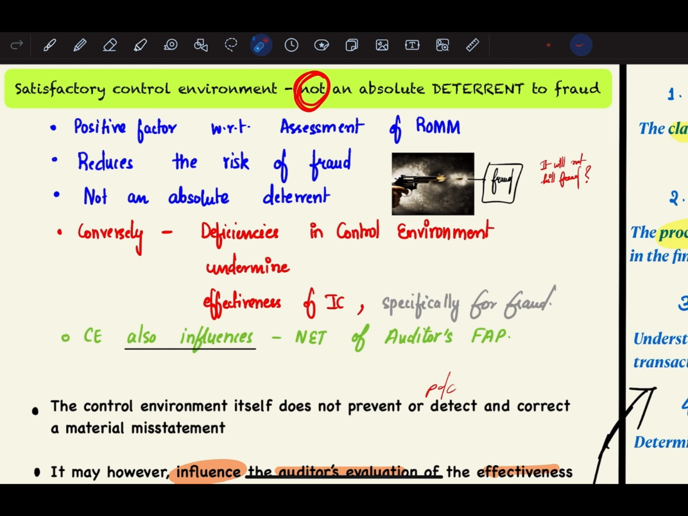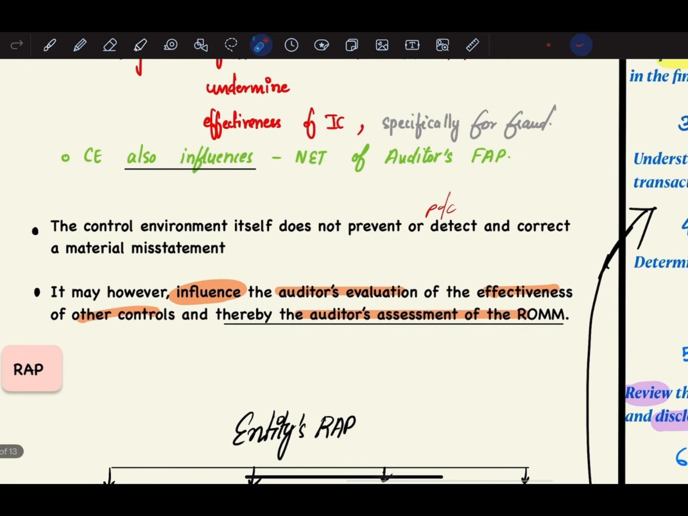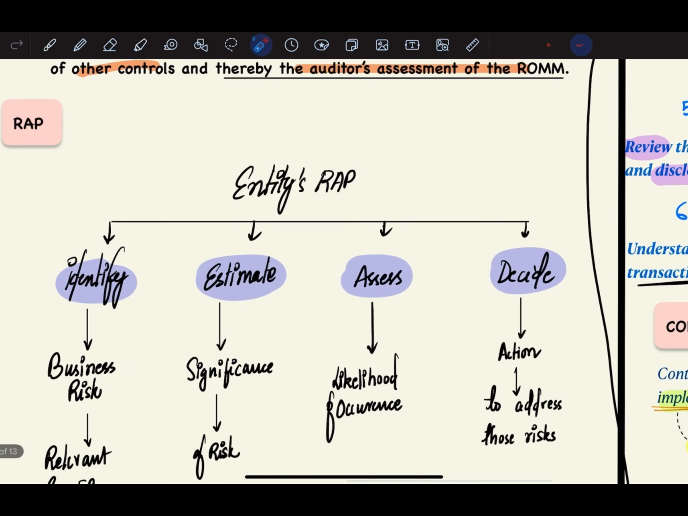The control environment also significantly influences the nature, extent, and timing of the auditor's further audit procedures. The control environment by itself does not prevent, detect, or correct material misstatement. It may, however, influence the auditor's evaluation of the effectiveness of other controls, and thereby the auditor's assessment of risk of material misstatement. Next, we have the risk assessment process.